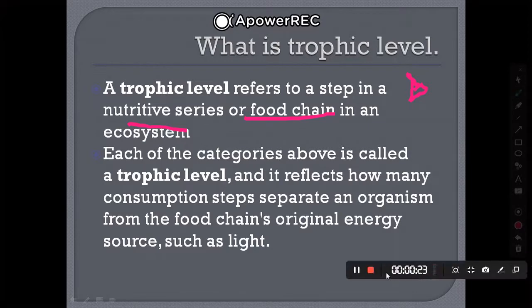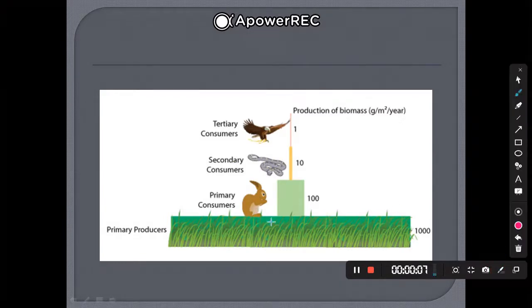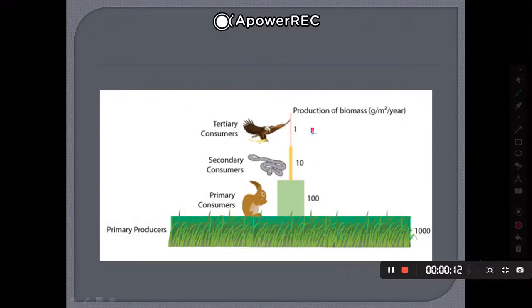Let's see the next topic. Firstly, the figure. So here is the figure. I had told that there are types of consumers in the trophic level, and this is called the trophic level. You can see this is a level which is increasing.